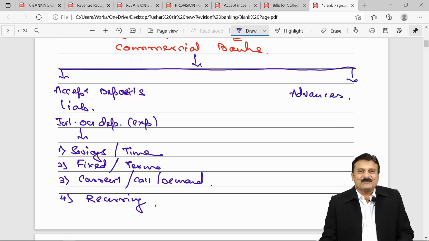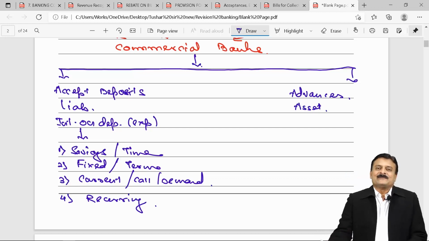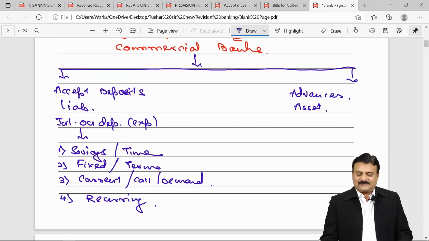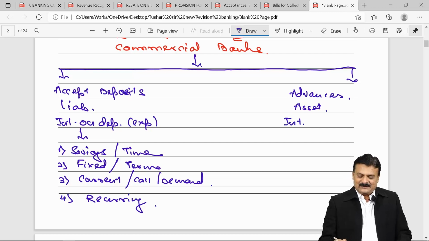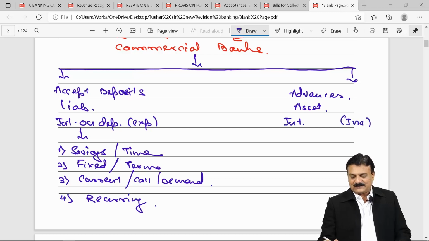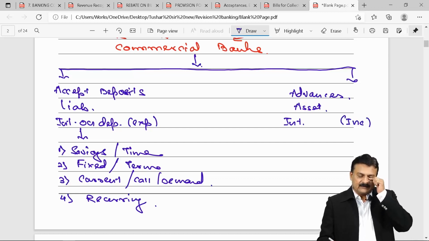These advances given by your bank are the biggest asset of your bank. And on these assets, the bank receives interest. That interest received is the biggest income, the biggest revenue for the bank.